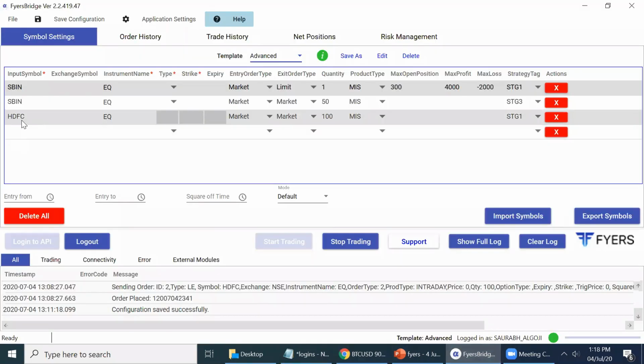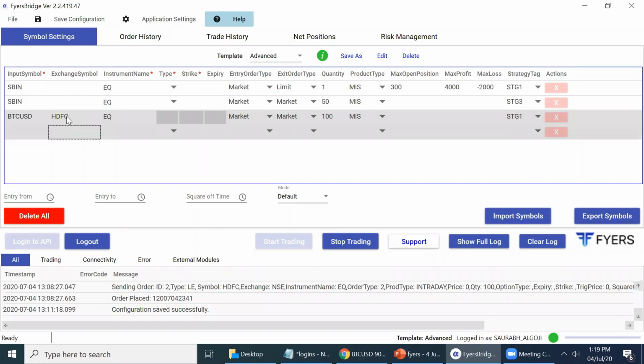And another nice thing in API Bridge, you can trade any script based on any underlying. For example, we can trade based on movement in BTC USD. We can actually trade HDFC. This can be very important sometimes. For example, using the trend in NYMEX crude, you can trade the MCX crude. If the supertrend in NYMEX crude is giving you a buy, you can actually trade in MCX crude also.